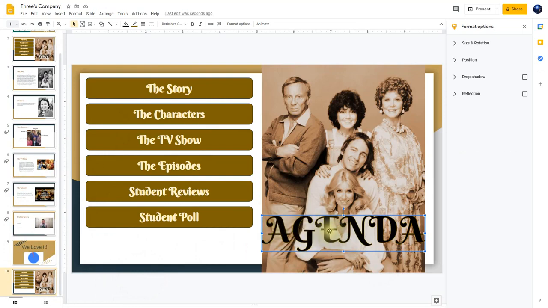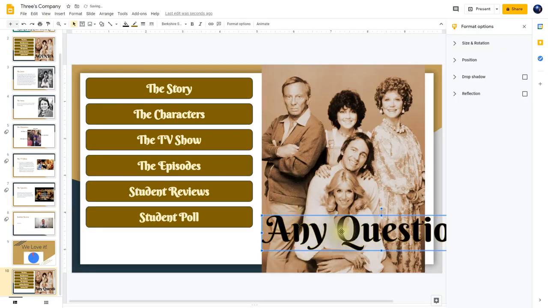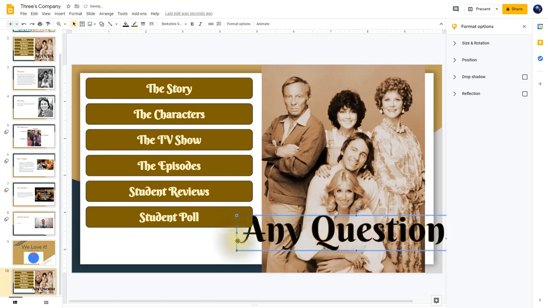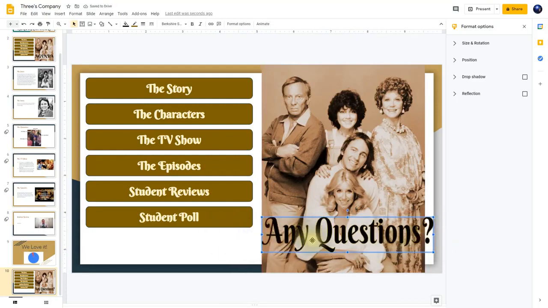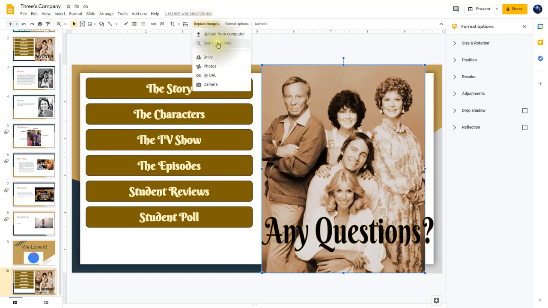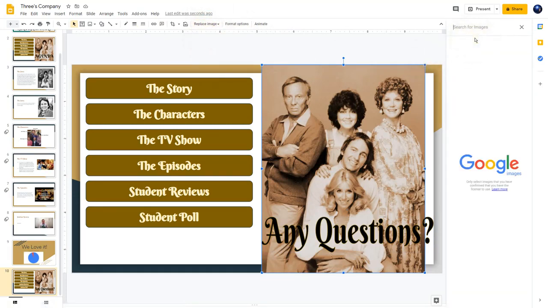So I'm going to double click right here where it says agenda, and then I'm going to key in "Any questions?" question mark there, and then you hit the enter key once, and now we'll need to resize it here. There we go. Now if I wanted a different image in the background, I can actually click on the image, and notice up here where it says replace image, I'm going to click that. I'm going to go down and click on search the web, and let's see here, let's go Three's Company.